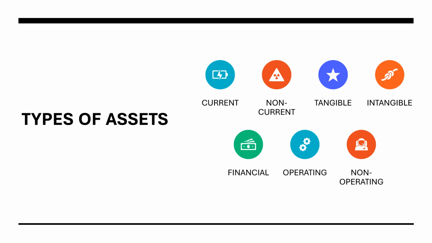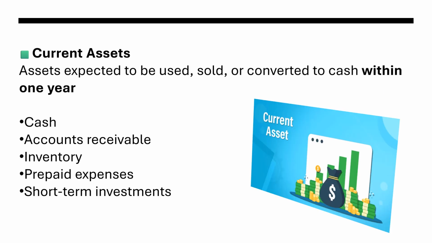Now let's talk about the types of assets. Assets may be of various types like current, non-current, tangible, intangible, financial, operating, and non-operating assets. Let's talk about current assets. Assets which are expected to be used, sold, or converted to cash within 1 year, like cash, accounts receivable, inventory, prepaid expenses, and short-term investments.